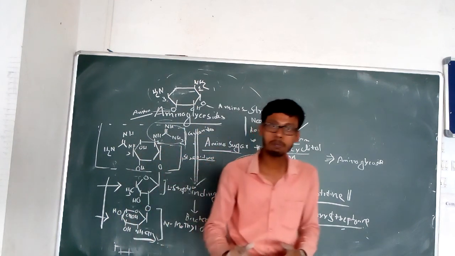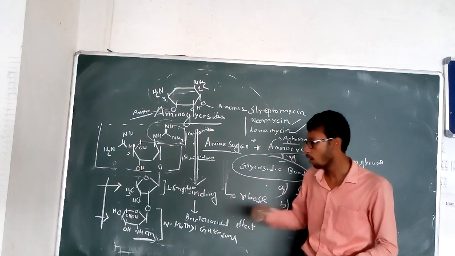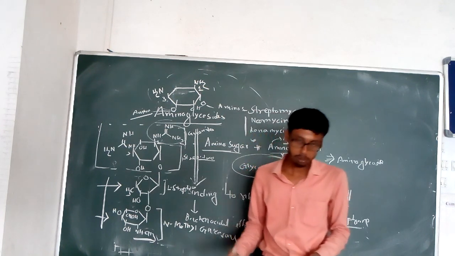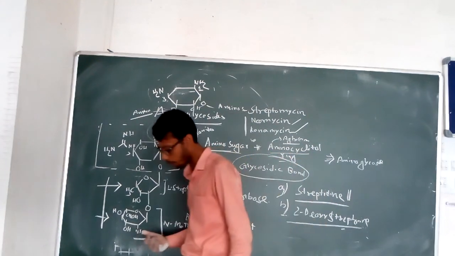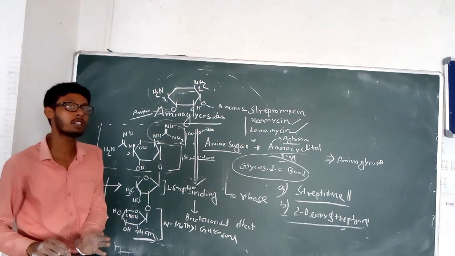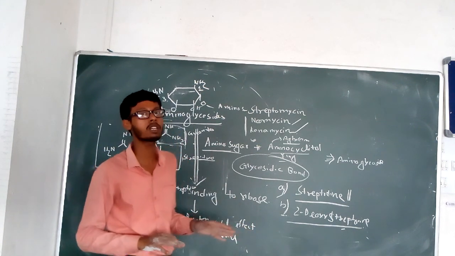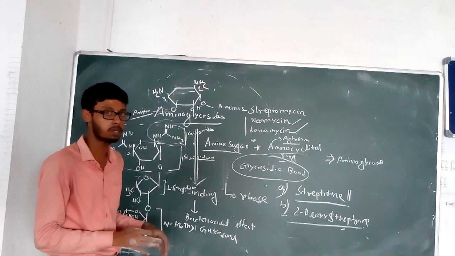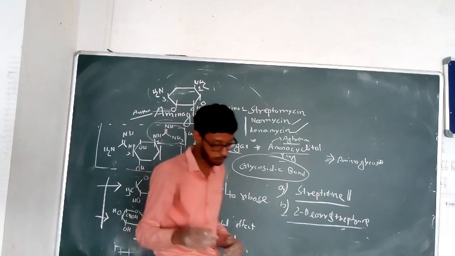After binding to the ribosome, they either inhibit protein synthesis, or they can cause misreading of the mRNA coding, or they also cause the addition of an incorrect amino acid. Because after the ribosome binds, they may inhibit protein synthesis, and they may also cause the microorganism to misread the mRNA coding for protein synthesis, and due to the effect of the aminoglycoside, an incorrect protein is added.